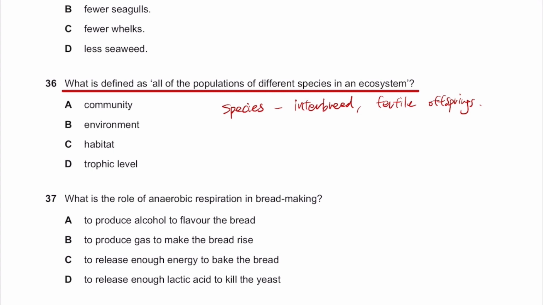So if the same type of species gather around, then they can form a population. A population is a group of the same species in the same area at the same given time. So if different populations come together and gather around, they form a community.